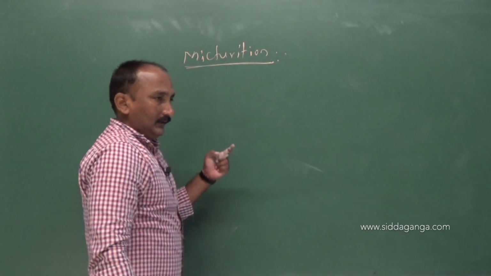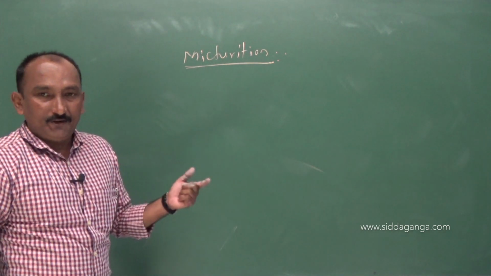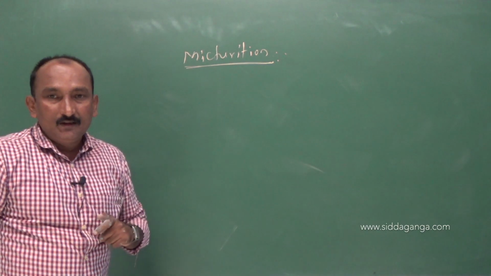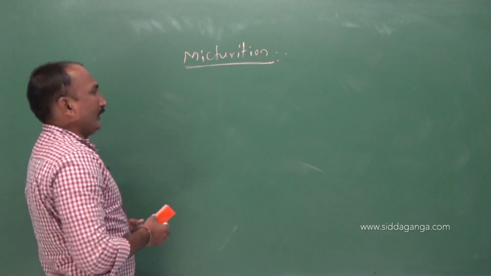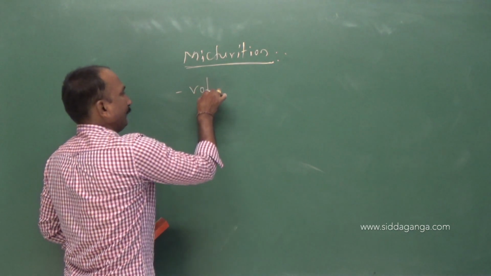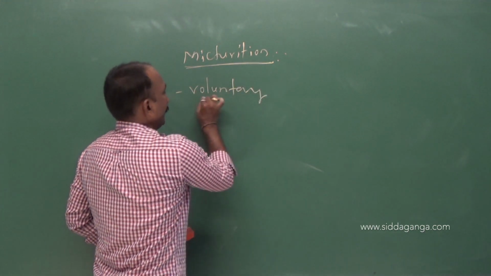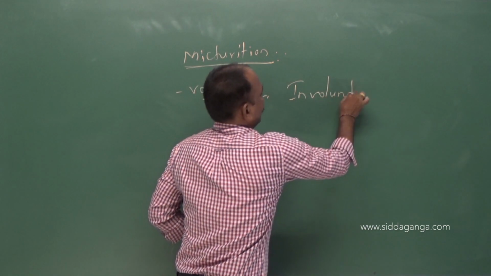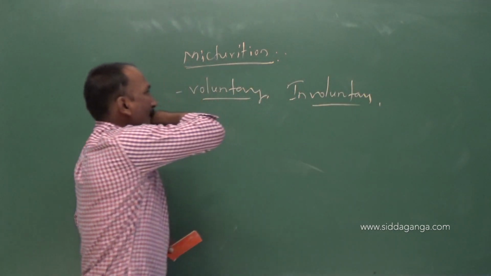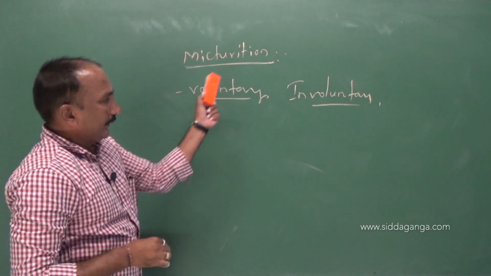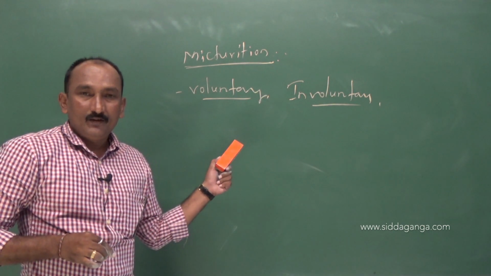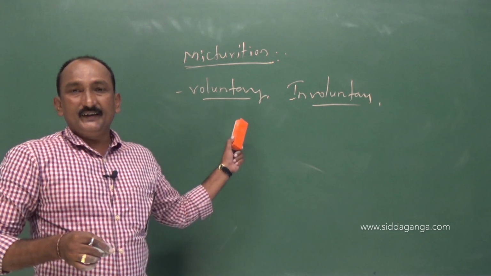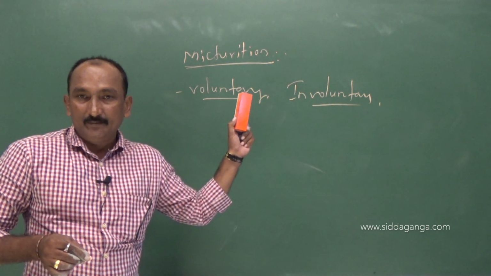Micturition, the process of release of urine through the urethra. Is micturition a voluntary process or an involuntary one?